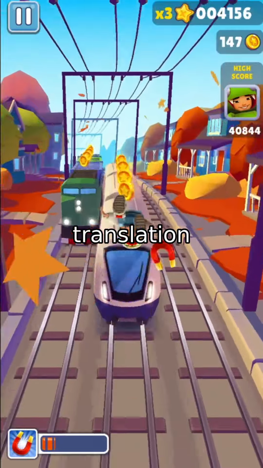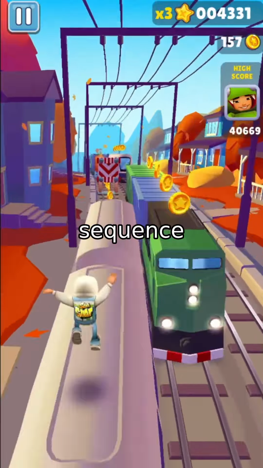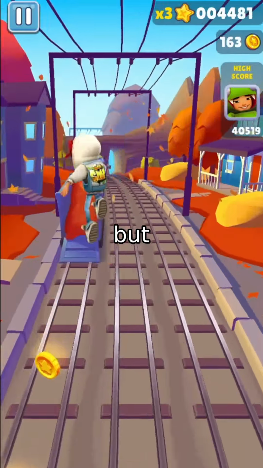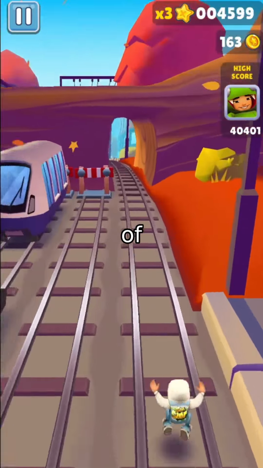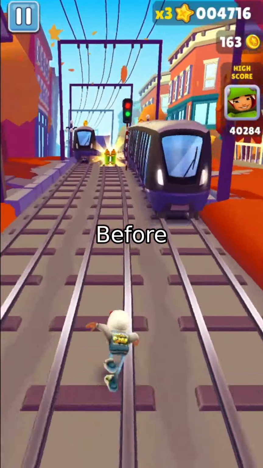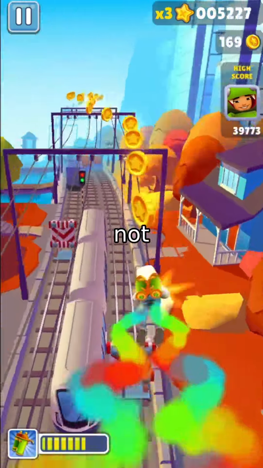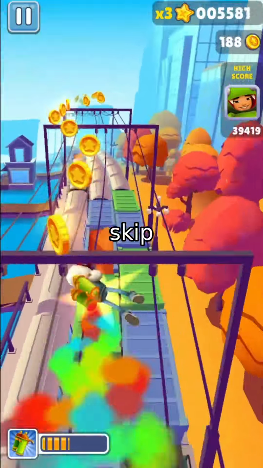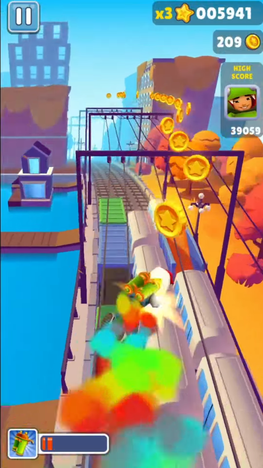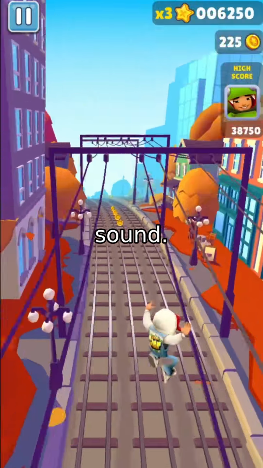Then, for the actual translation into temporal logic, GraFT uses a sequence-to-sequence model, like T5, but with a twist. It enforces the grammar of temporal logic at every step. Before each prediction, it checks what tokens can legally come next. If a not sign, not, can't follow an always, the model is forced to skip it by setting its score to negative infinity. This isn't just a trick, it's mathematically sound.